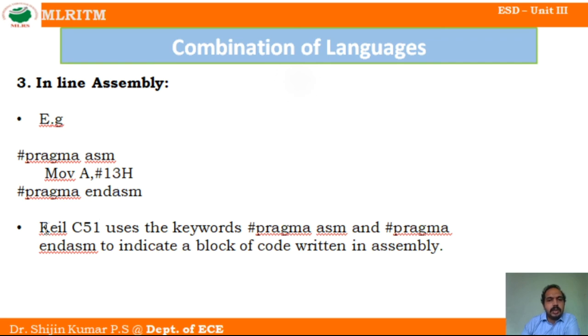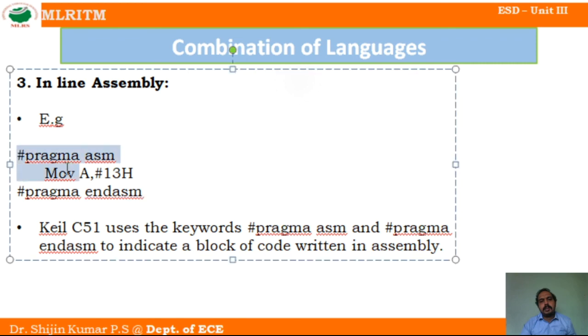We can use KEIL software for C51, which uses the keywords PRAGMA ASM and PRAGMA end ASM to indicate a block of code written in assembly language. This program is written in between the C program.